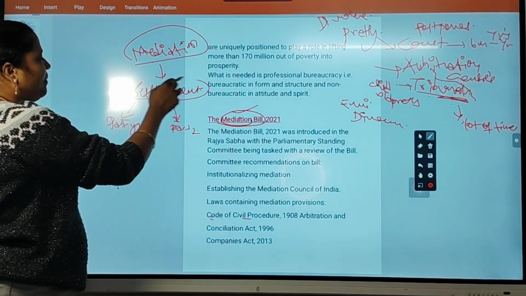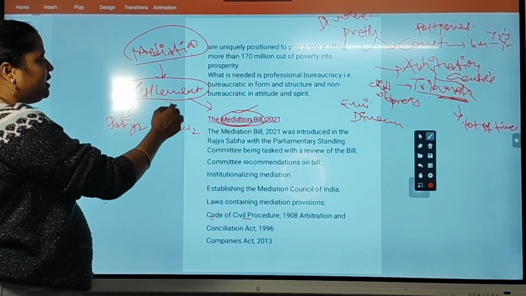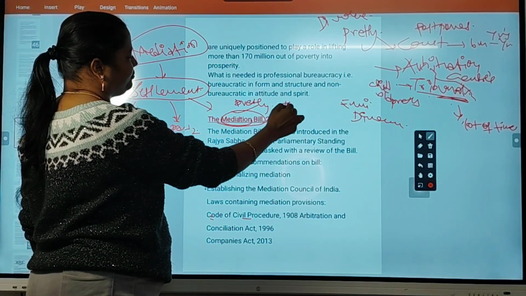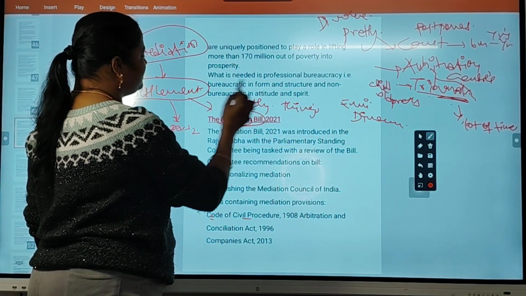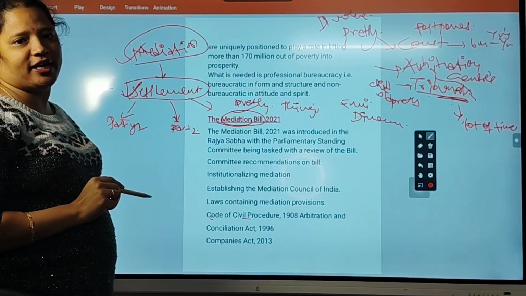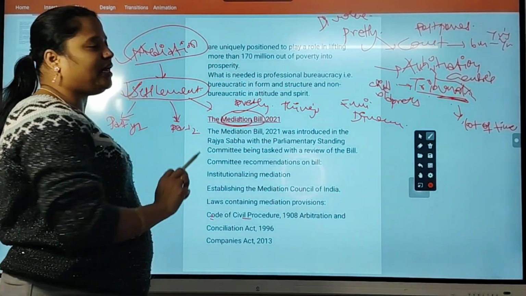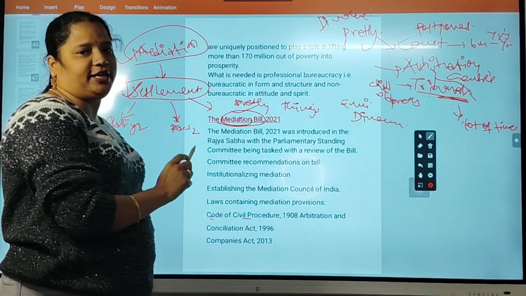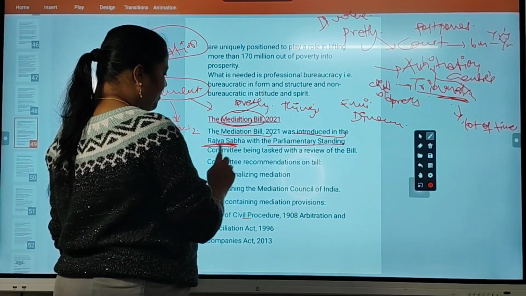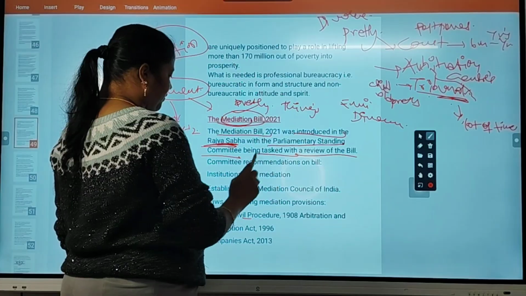So the government is proposing that in petty things, minor things, a mediation council can be established to take care of the cases. That's the bill here. Okay, let us go into the details now. The Mediation Bill was introduced in Rajya Sabha, with the Parliamentary Standing Committee being tasked with review of the bill.